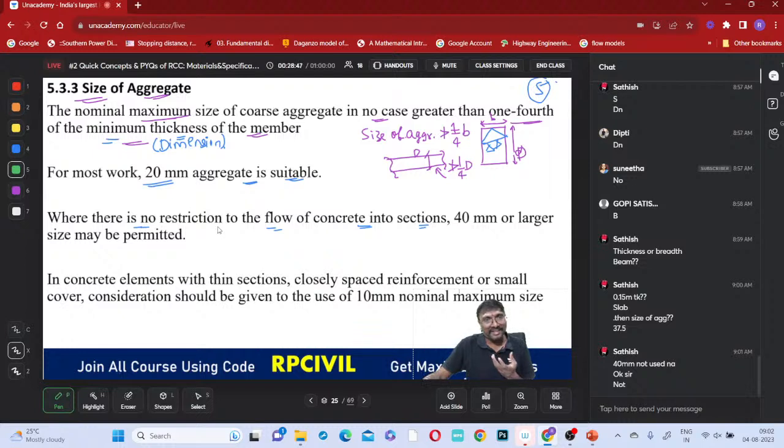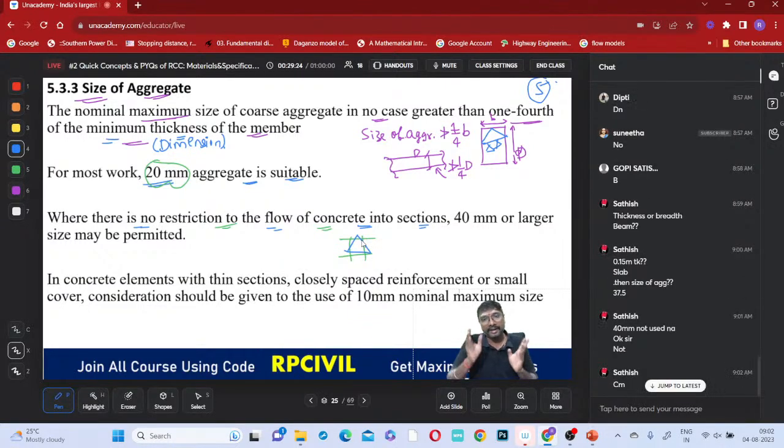Now, why are we restricting the aggregate size to one-fourth of the minimum dimension and to 20 millimeter? Because if larger aggregates meet the reinforcement, they will get stuck there. Then only the cement mortar will go to the bottom, not the entire concrete.